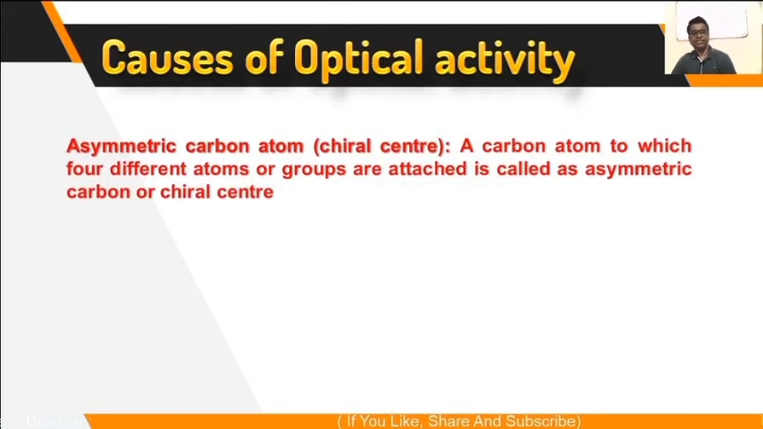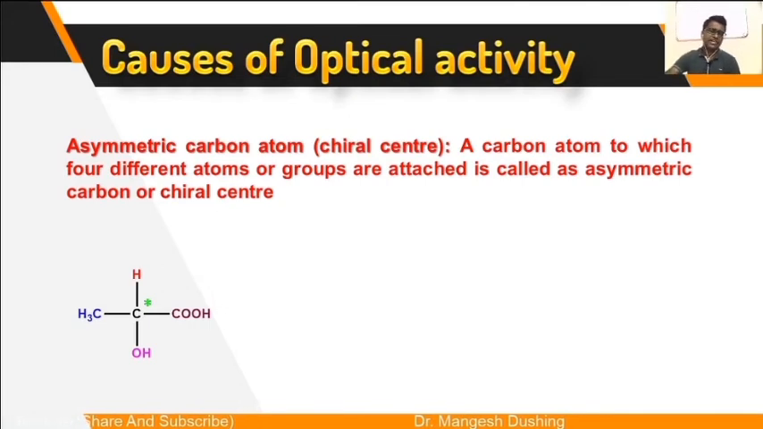The definition is here: asymmetric carbon atom or chiral center. A carbon atom to which 4 different atoms or groups of atoms are attached is called an asymmetric carbon or chiral center. This is the condition: the optically active substance must contain a chiral center. See here, this is a compound where this carbon is a chiral carbon or chiral center to which 4 different atoms or groups of atoms have been attached.